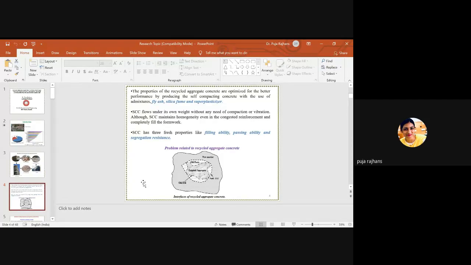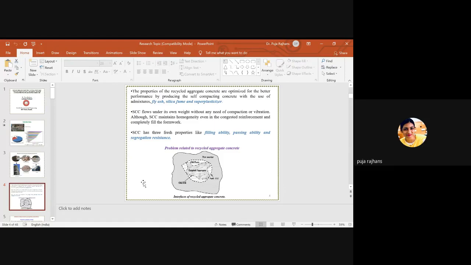So here the problem is that in recycled aggregate we have two interfacial transition zones, while in a virgin aggregate or natural aggregate concrete we only have one ITZ, and this one ITZ is new, so it has more strength as compared to recycled aggregate concrete, because the old interfacial transition zone is porous, very much weaker, and it has lots of pores.